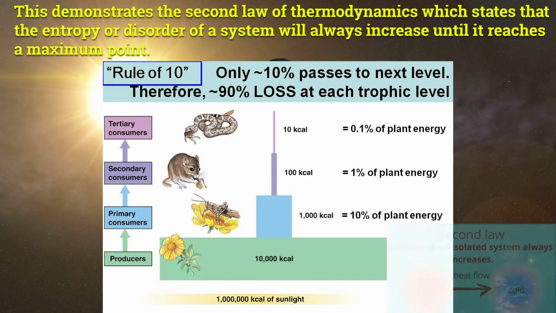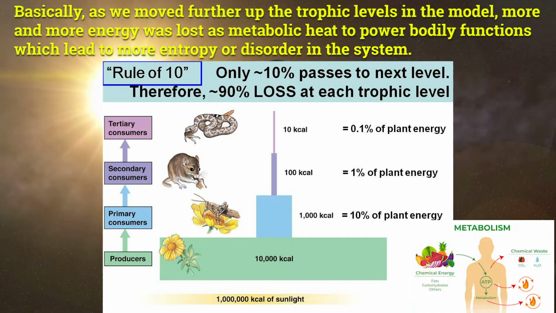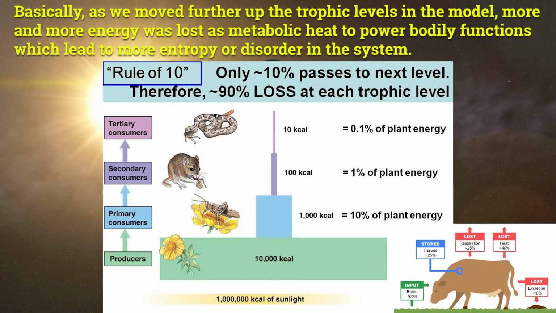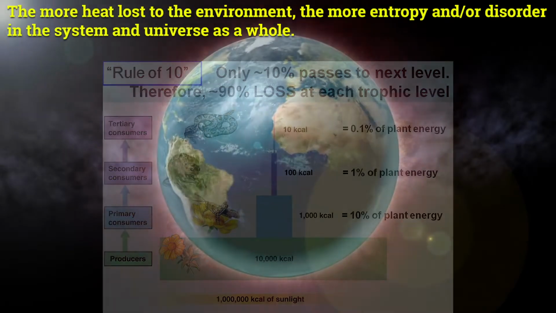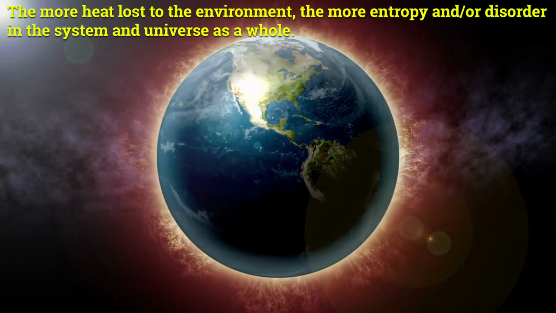Now this demonstrates the second law of thermodynamics, which states that the entropy or disorder of a system will always increase until it reaches a maximum point. Basically, as we move further up the trophic levels in the model, more and more energy was lost as metabolic heat to power bodily functions, which leads to more disorder in the system. The more heat lost to the environment, the more entropy or disorder in the system and universe as a whole. And that's the video for today.